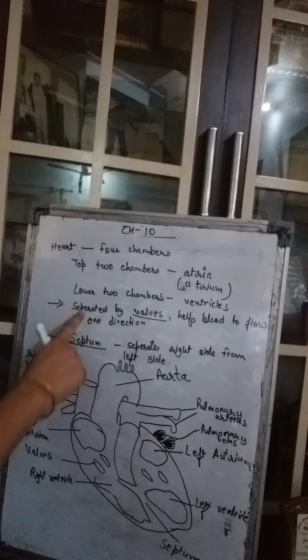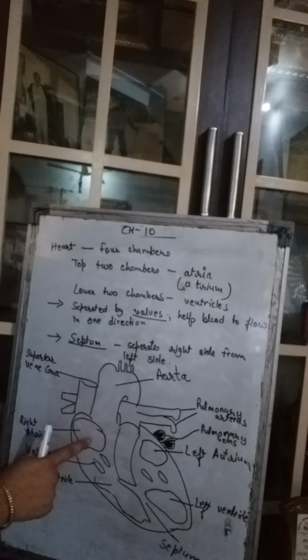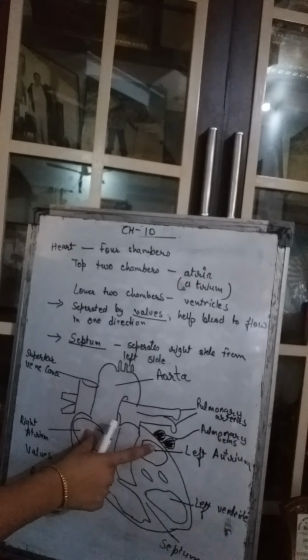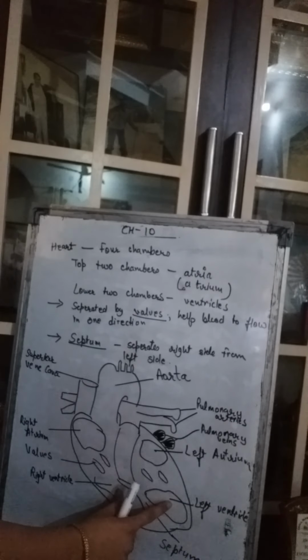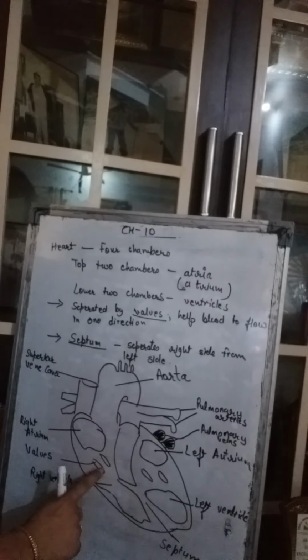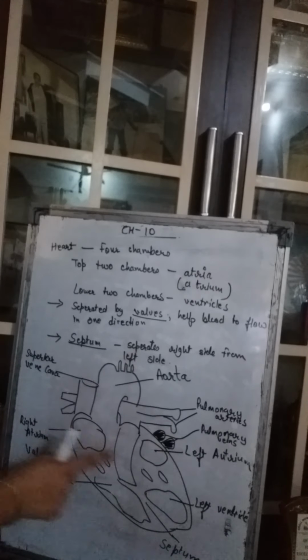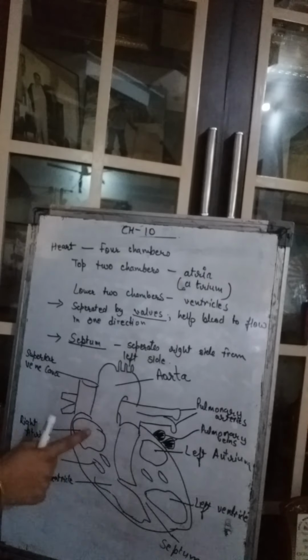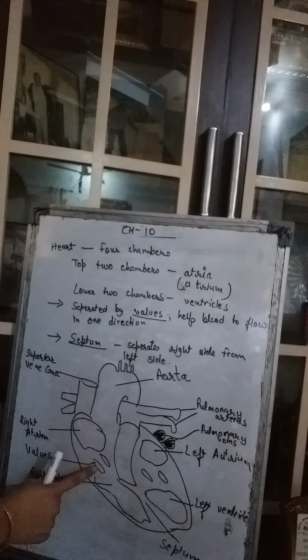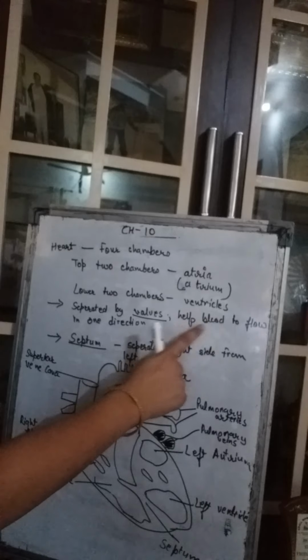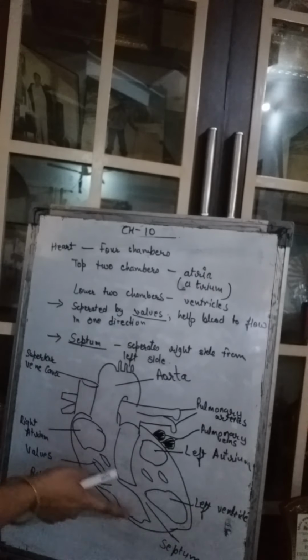Now they are separated by valves. The top 2 chambers and the bottom 2 chambers are separated by these valves. Valves are present between the top and the bottom chambers. Why? What is the function of the valves? The function of the valves is that they help the blood to flow in one direction only.